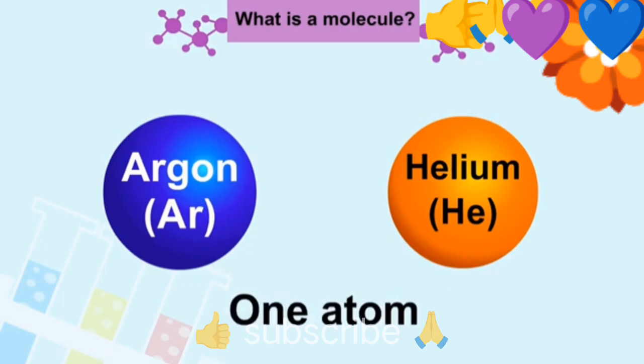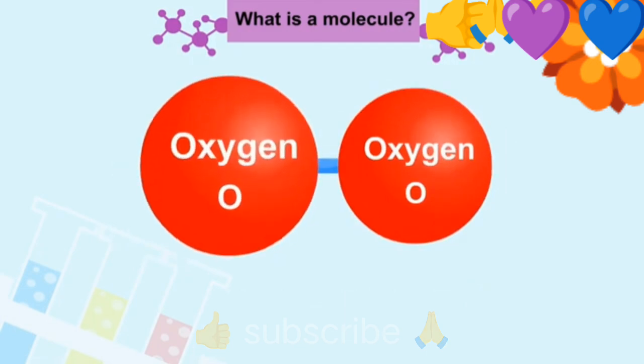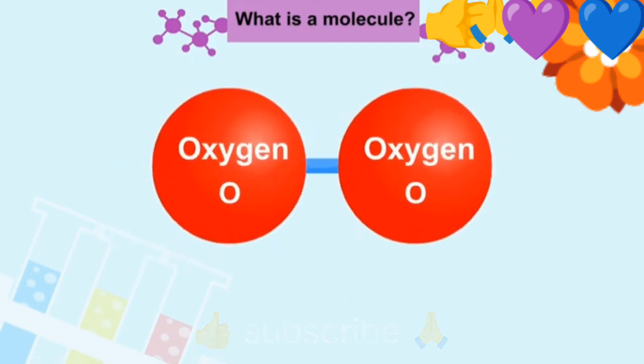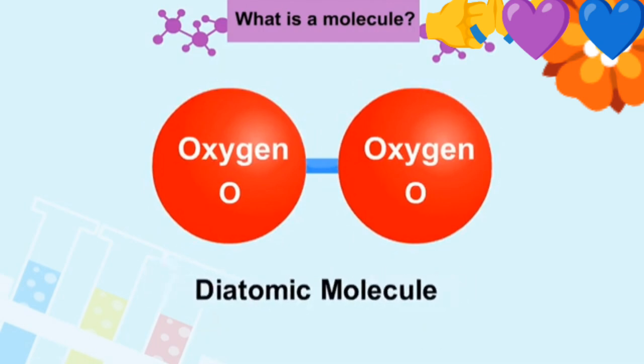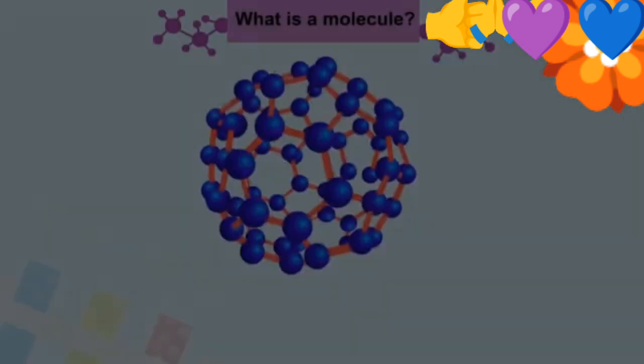But this is not the case in most nonmetals. For example, a molecule of oxygen consists of two atoms of oxygen and hence it is known as a diatomic molecule. Similarly, when three oxygen atoms combine, we get ozone.